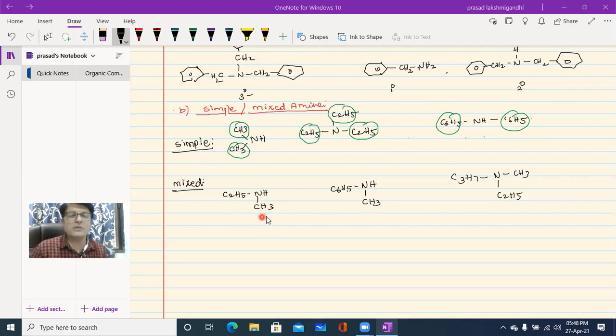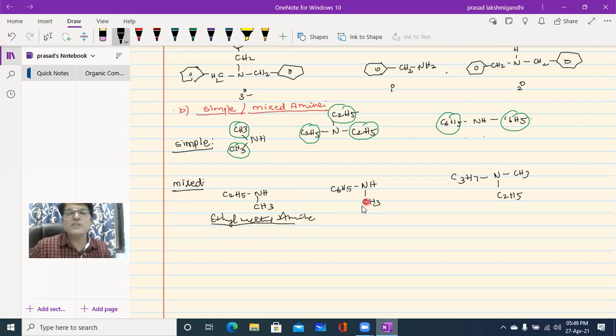What about this alkyl group? Methyl. This one is ethyl. Which one should be written first? Ethyl, methyl amine. Please note down over here: ethyl, methyl and amine.